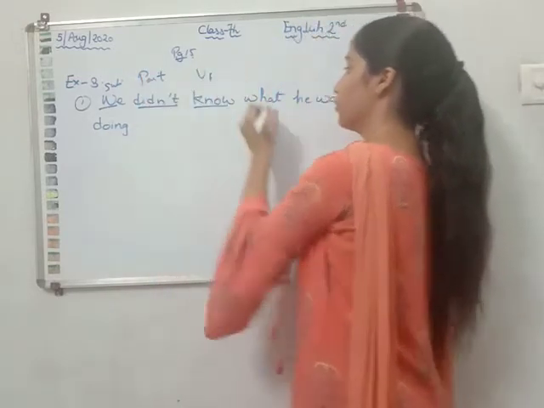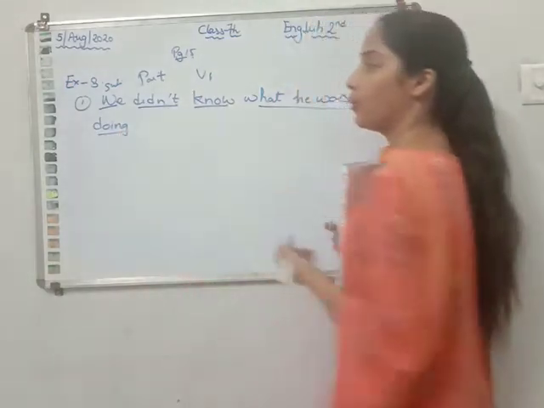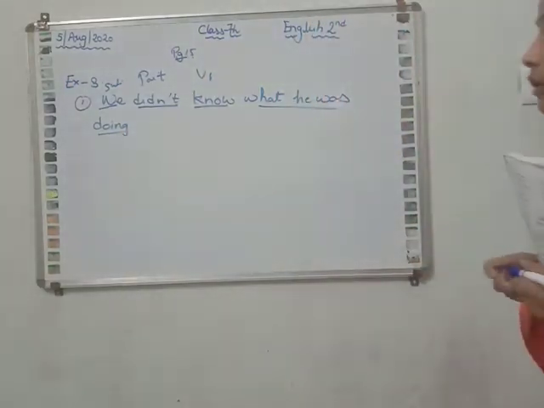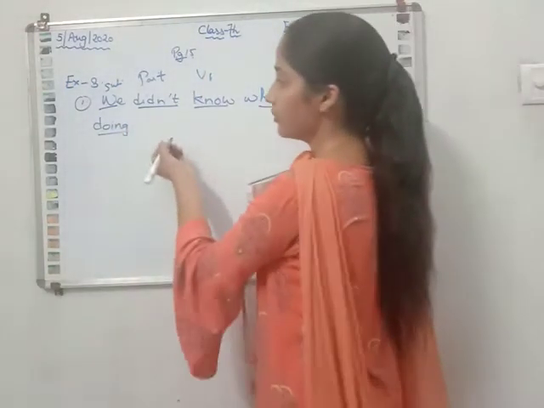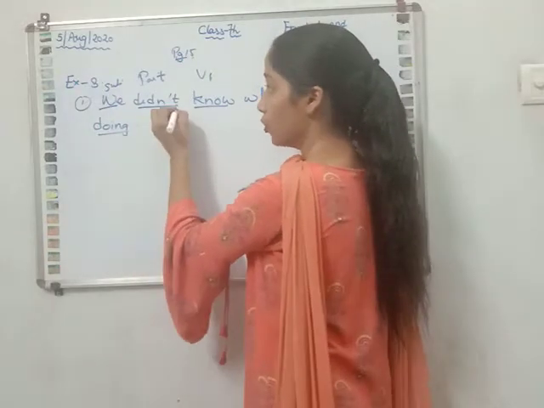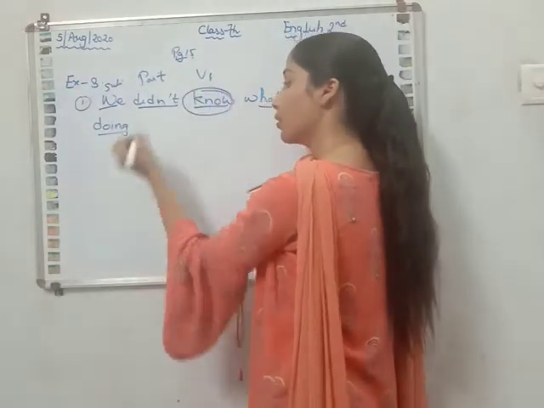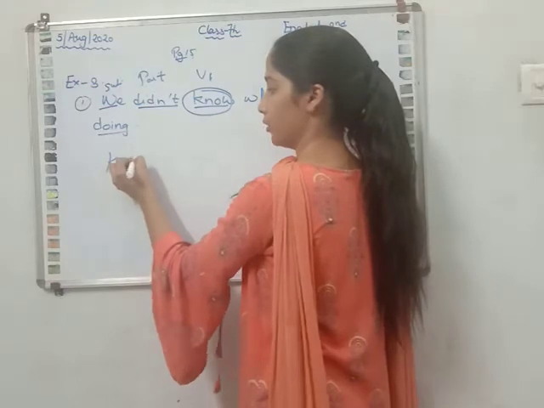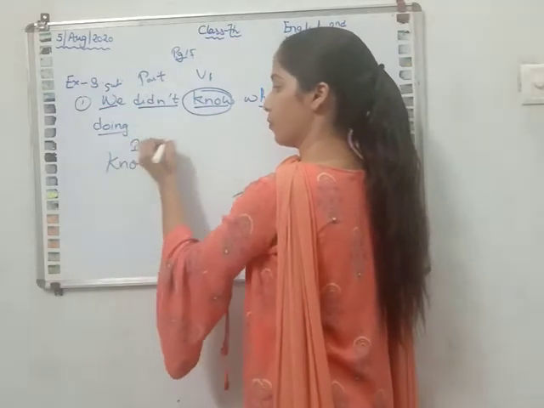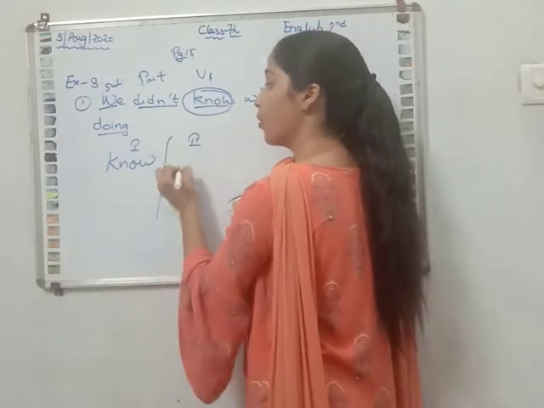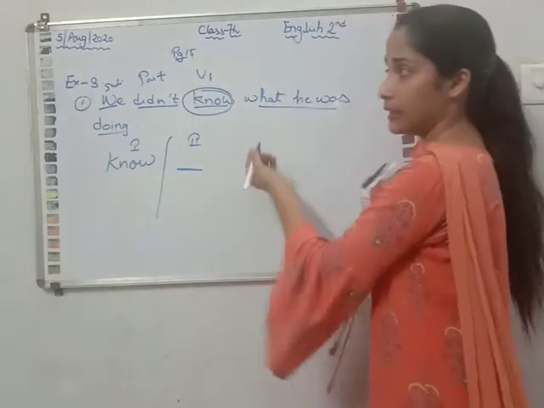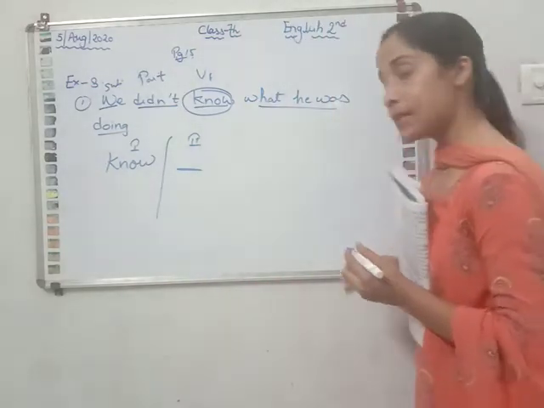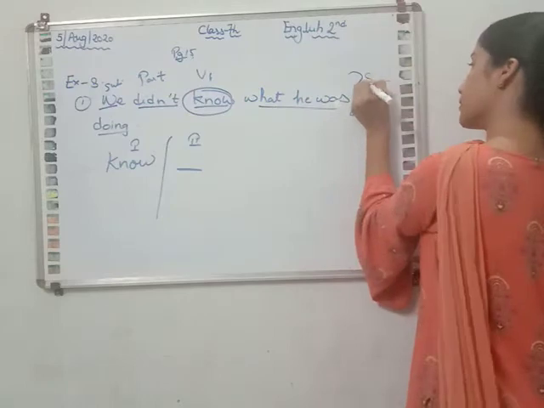Know is verb first form and this is the predicate. So you have to change this into affirmative. So now think, what is the past form of know? This is the first form. So what is the second form of know? Because the sentence is in simple past tense.